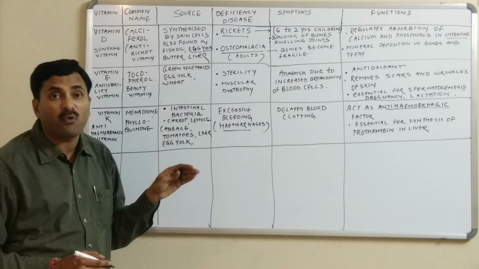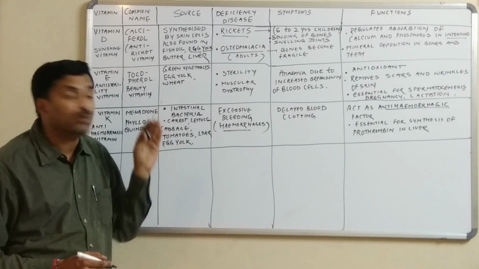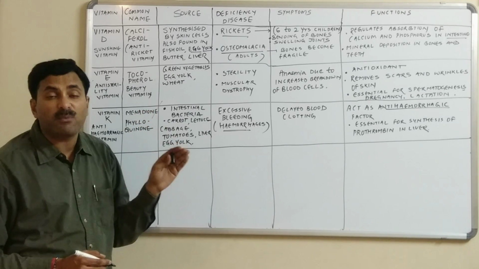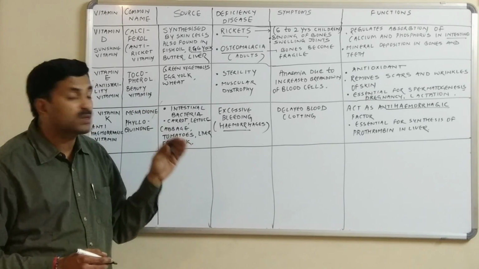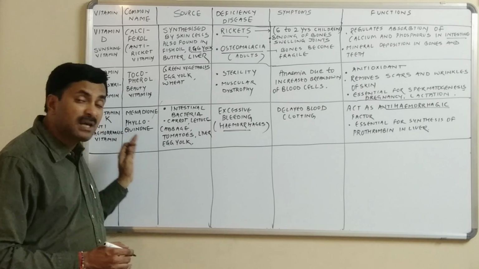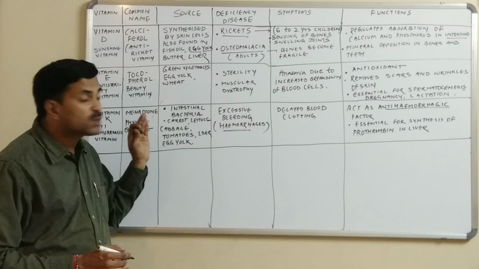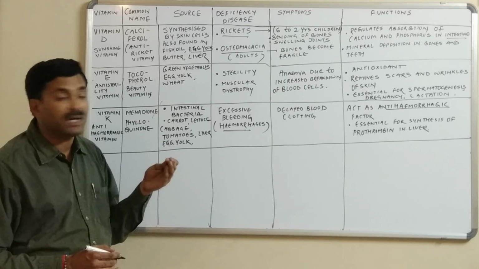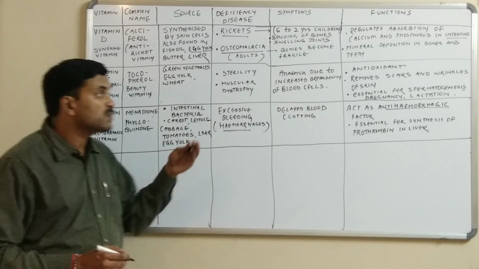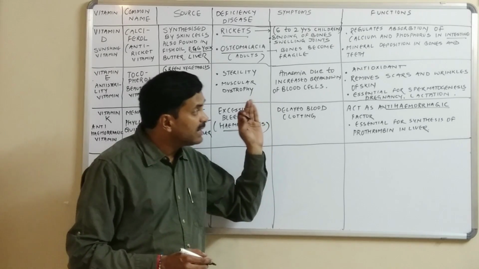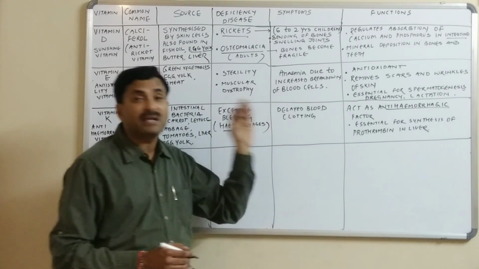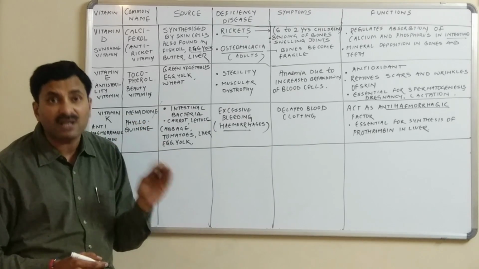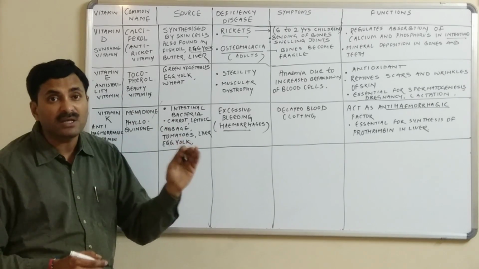It is essential for the synthesis of prothrombin in the liver, and we know very well that prothrombin is very important for blood clotting. So if vitamin K becomes deficient, the person is not able to synthesize prothrombin in the liver, and hence blood clotting will not occur and there will be delayed blood clotting. So we can also say that it is an anti-hemorrhagic factor and it is essential for the synthesis of prothrombin in the liver, and it is important for blood clotting.